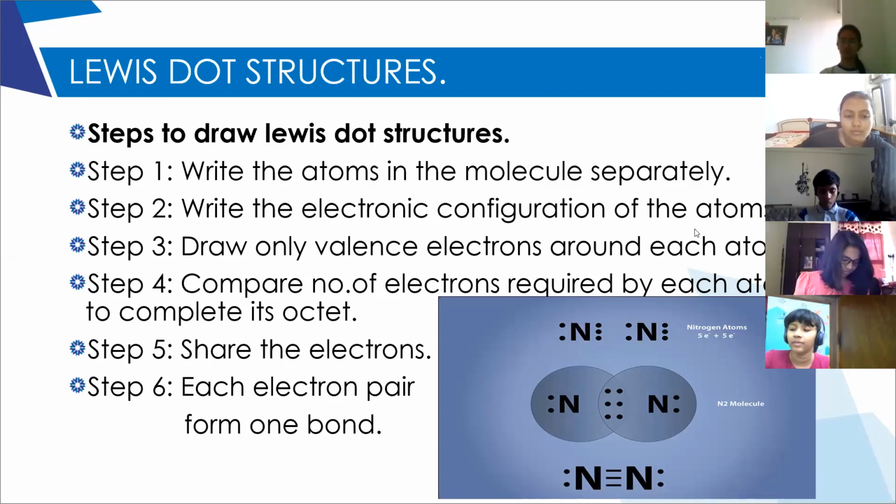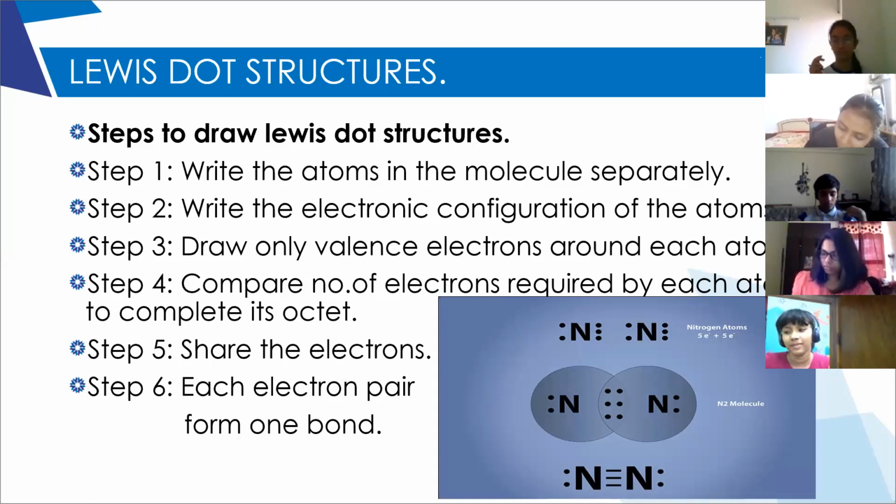What's the answer for methane? Methane, what is the formula? CH4. So as I told you, the first step should be writing the atoms separately. So carbon and 4 hydrogens, you have to write them separately. Now what is the electronic configuration of carbon? 2, 4. Right. So what are the valence electrons around carbon? 4.